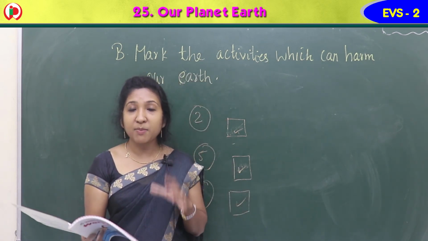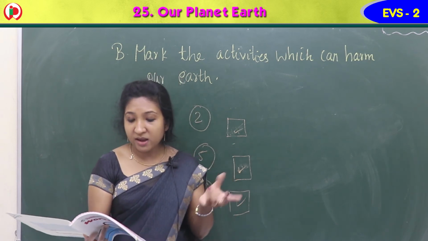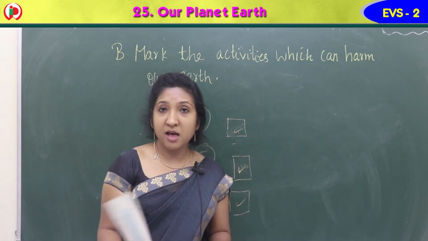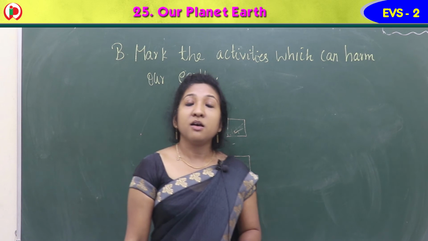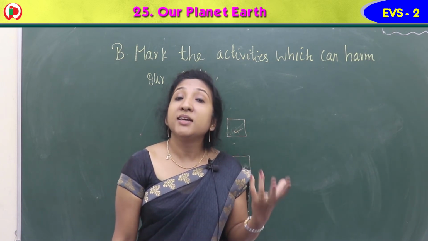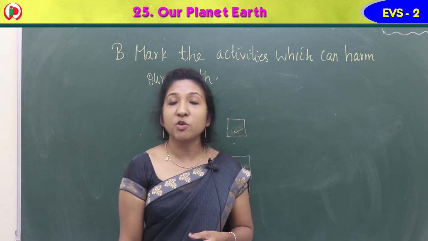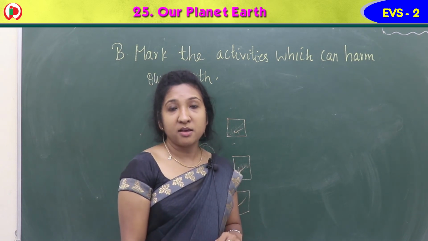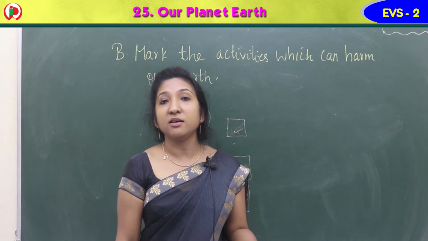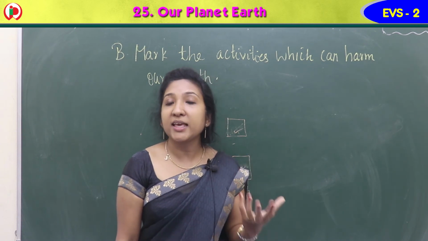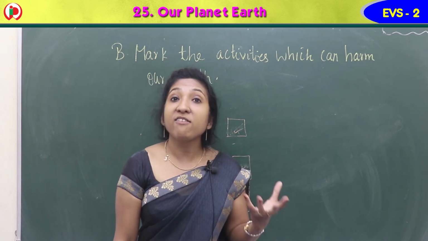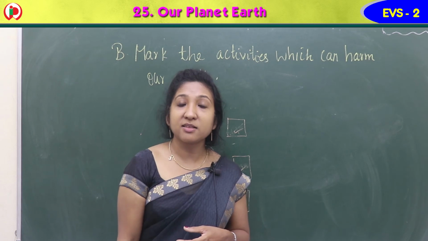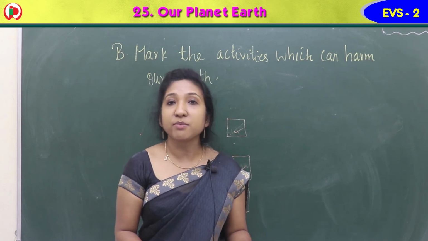Okay. So there are 6 images here. Among these images, the second one, fifth one and sixth one are the activities which harm our earth, which make the earth polluted or dirty, water dirty, air dirty, everything. So we should not do any activities that are harmful to the earth, because it's our duty to protect the earth. Earth is our home. We should take care of our home earth. Save earth. Go green. Save water. Isn't it? Yes. So you should never do any activities that harm the earth.